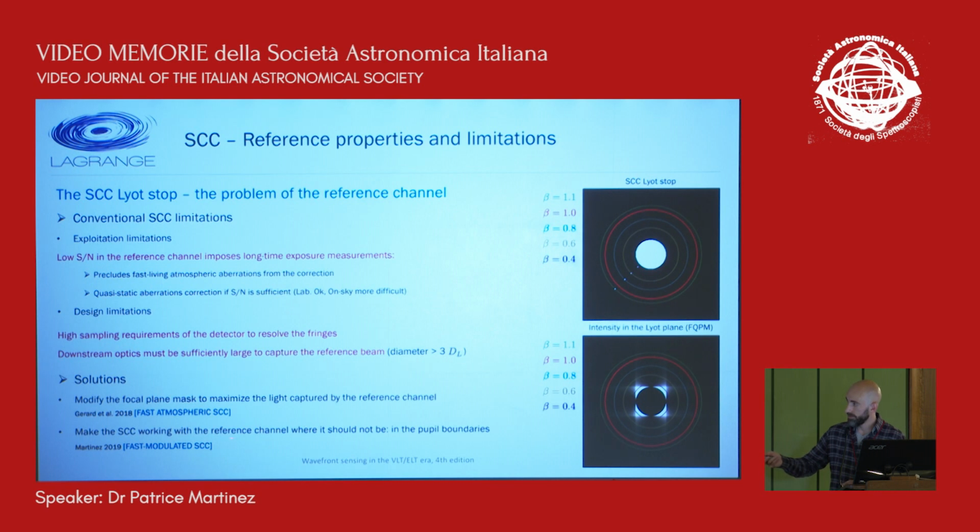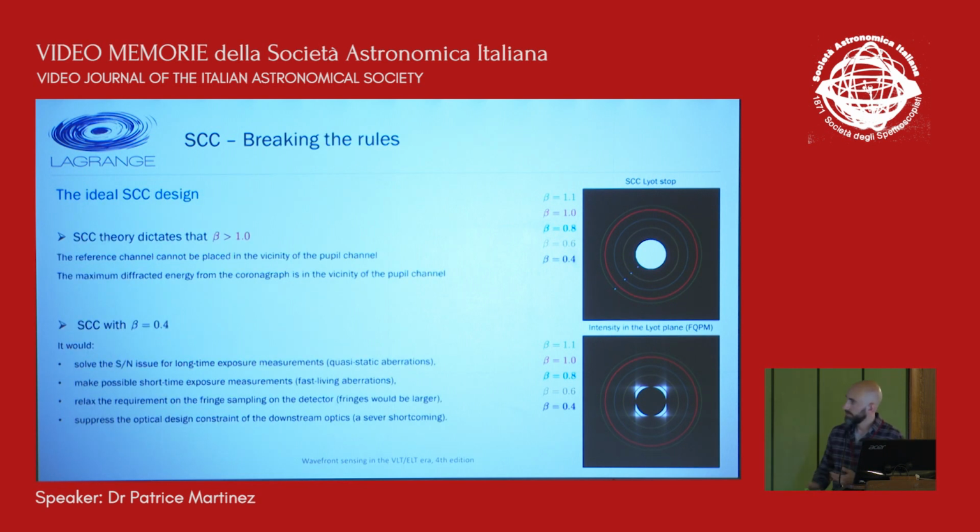Another way is working on the pupil stop of the coronagraph. That's the proposition of the fast modulated SCC, which tries to make the SCC compatible with a reference channel that would be closer to the pupil channel. So if you look at this image, the red circle gives you the theoretical limit where you have to put the reference channel, that it must be at higher separation than the one given by the red circle. And the idea of the fast modulated SCC is to make possible the insertion of the reference hole at the pupil boundaries, just here.